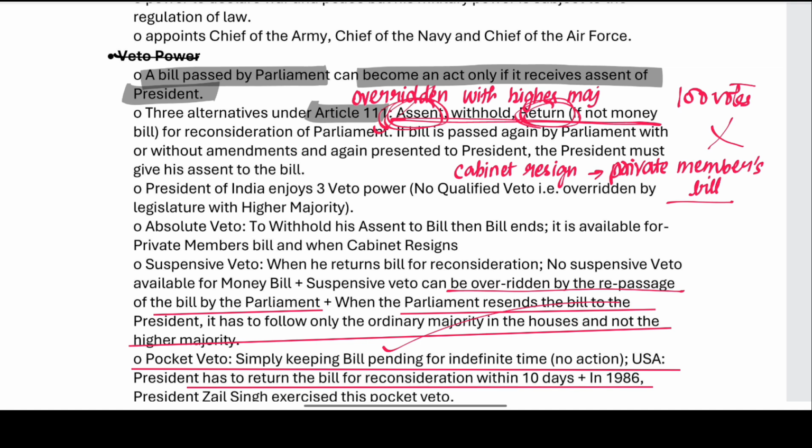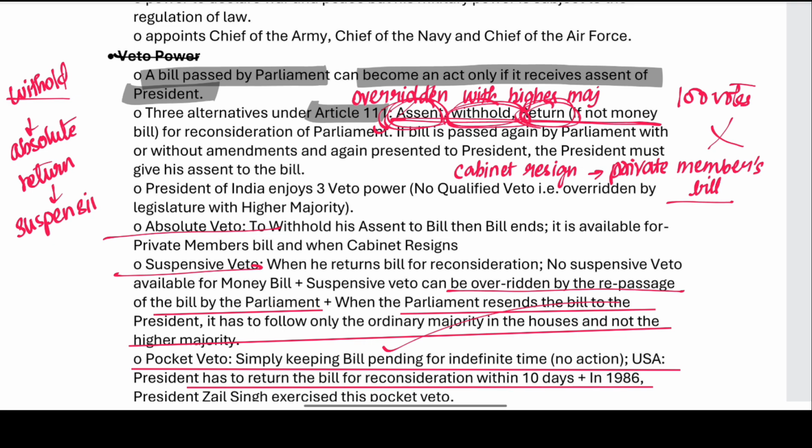Return is suspensive. Assent is just giving assent, and withholding the assent is absolute veto. Returning for reconsideration is what we call a suspensive veto.